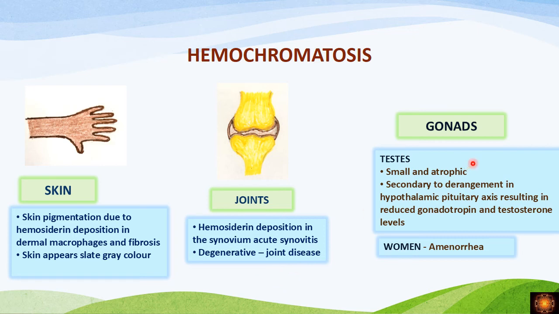And coming to the gonads, the patient will have testicular atrophy. This is because we have the deposition of hemosiderin in the pituitary. So there is a derangement of the hypothalamic pituitary axis, resulting in decreased production of gonadotrophin and testosterone. So this will affect the testis, producing small and atrophic testis. And in the woman, she will present with amenorrhea.